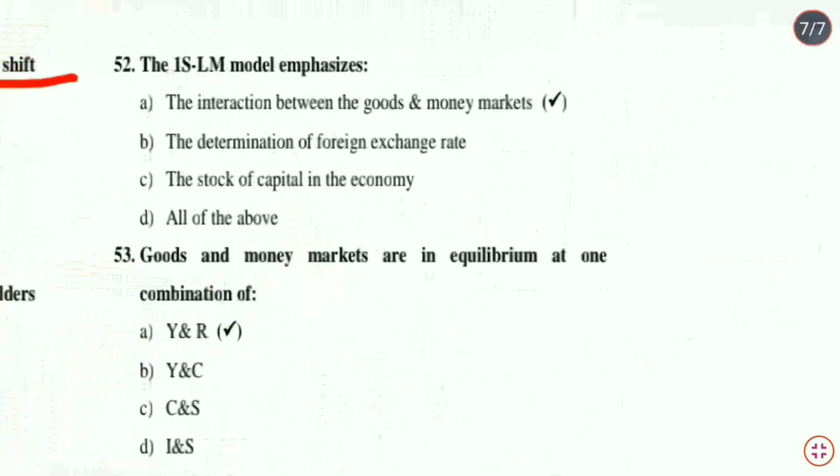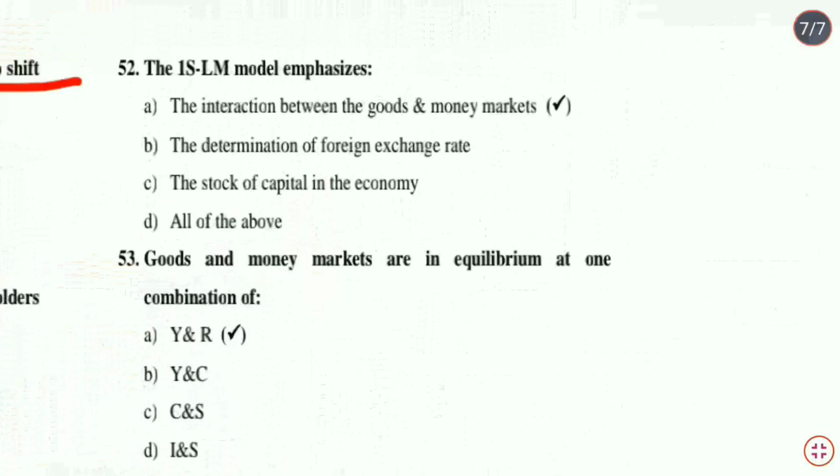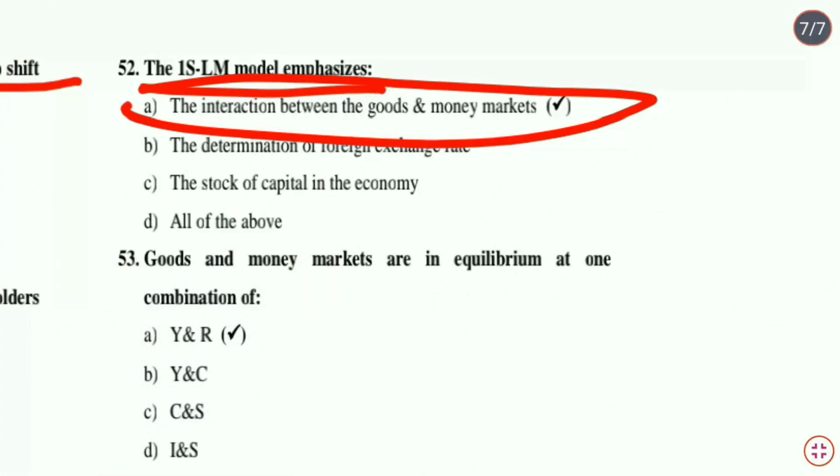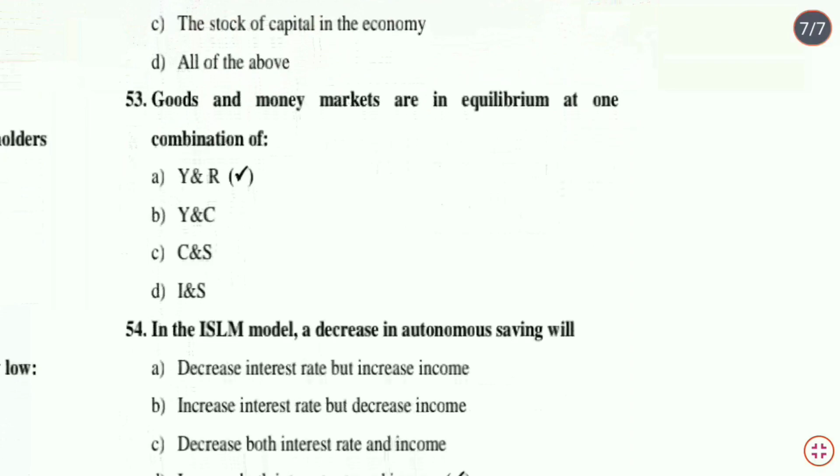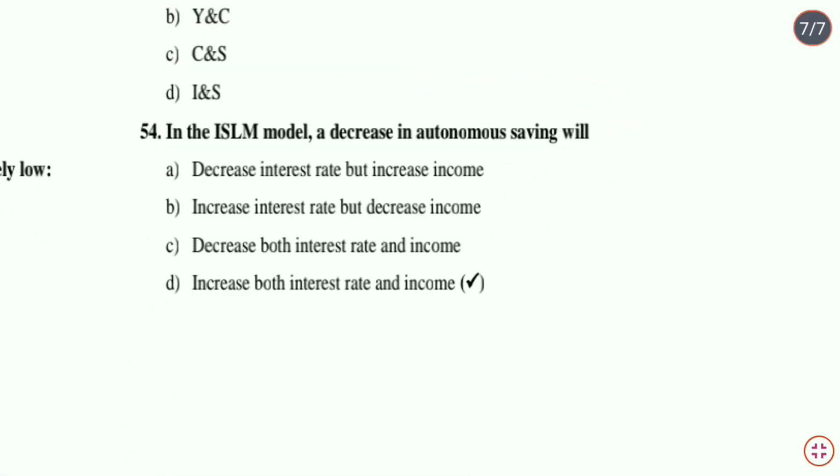Next question, that is the ISLM model. The ISLM model emphasizes the interaction between the goods and money market. Next, that is goods and money market are in equilibrium at one combination of Y and R, that is income and rate of interest. Next question, in the ISLM model a decrease in autonomous saving will.